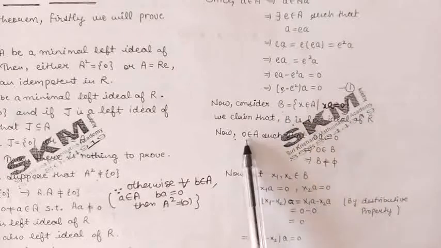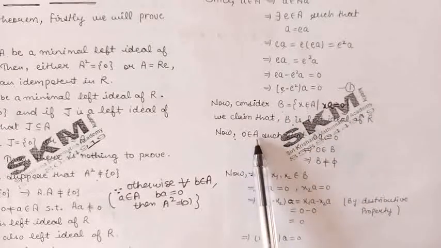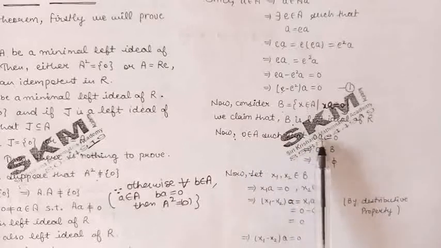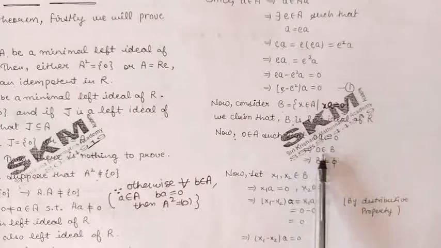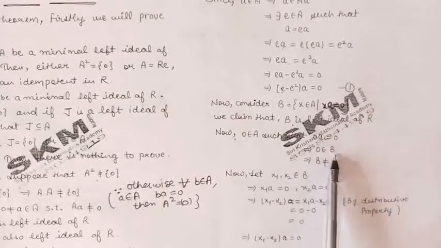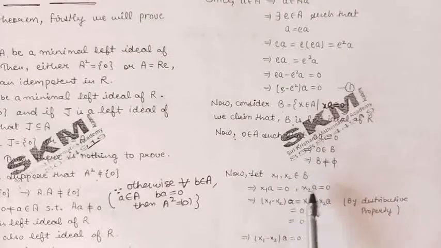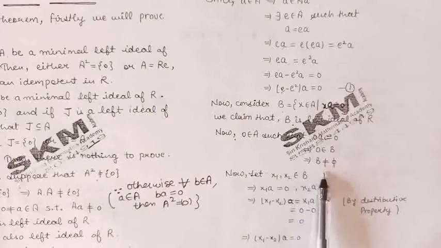Now because the 0 element belongs to A and also 0 into a is 0. So this condition is satisfied. So we can say that this 0 element belongs to B. So we can say B is non-empty.